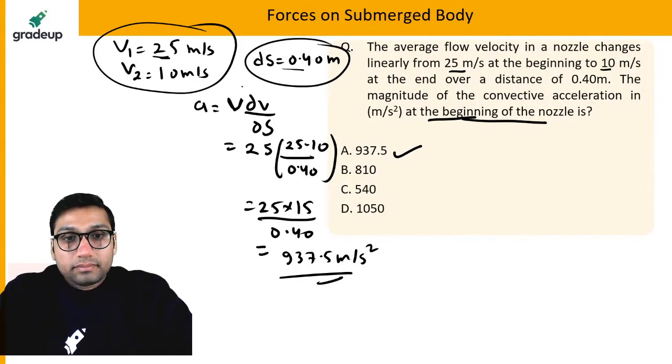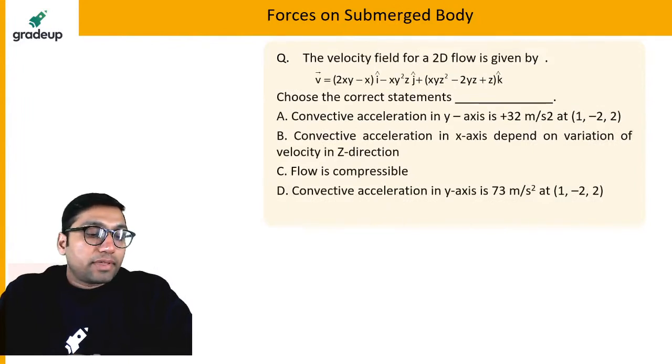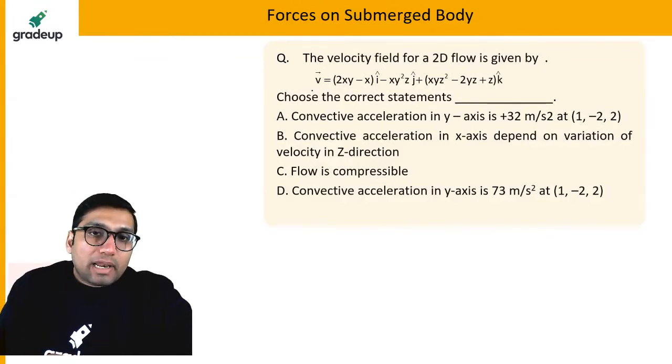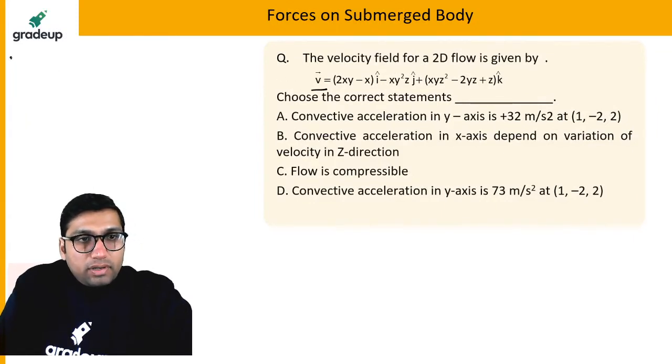Okay. The last question of the session. Last question. The velocity field for a two-dimensional flow is given by. I hope the velocity is visible to you. The velocity field for a two-dimensional flow is given by V is equal to 2xy minus x i minus xy. If it is not visible, I will simply write it again. If you want, I can write it again. This velocity is written here.